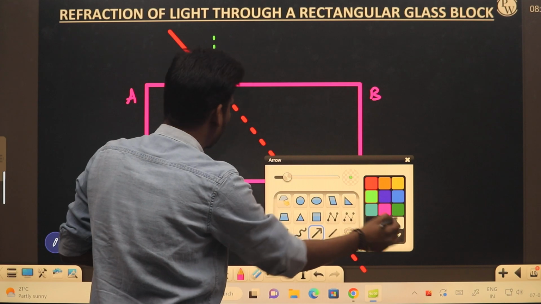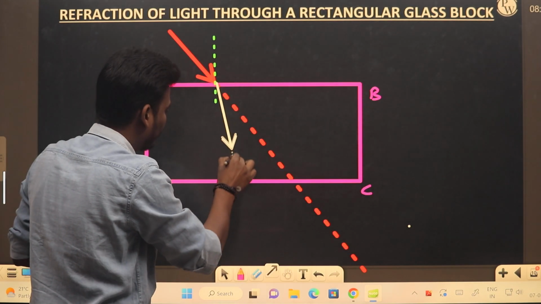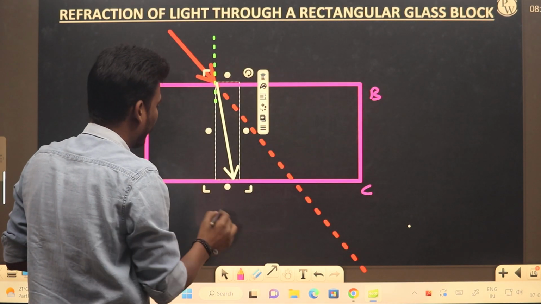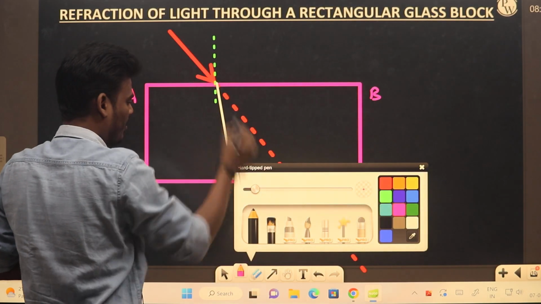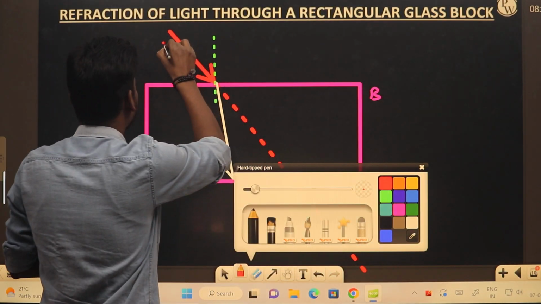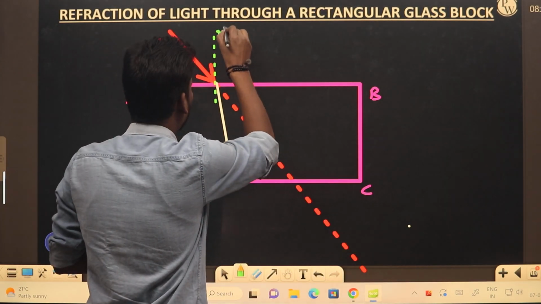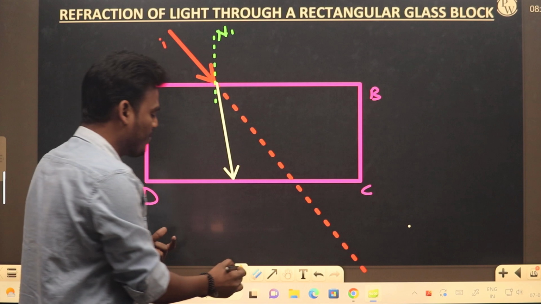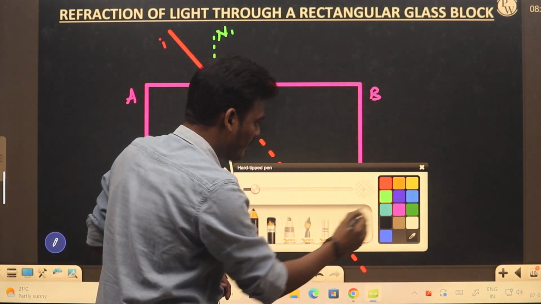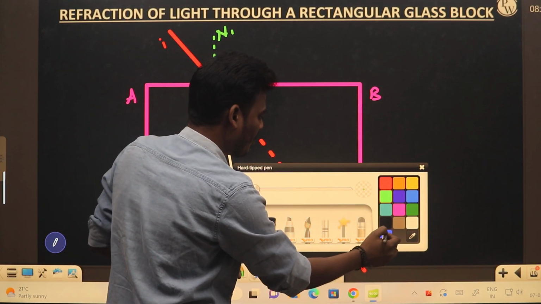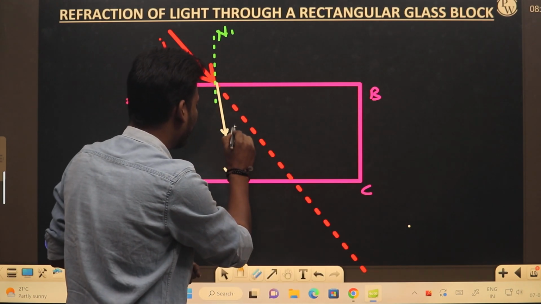Here I'll be using white color for the refracted ray. It bends towards the normal. Here it is the incident ray and this is a normal. Two surfaces are there, hence I'm considering two normals. Now here it is the refracted ray.